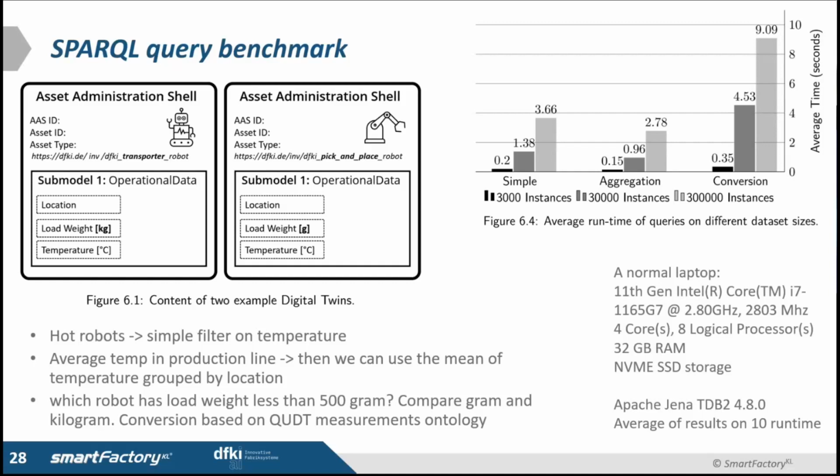So the benchmarks are on a normal laptop, so it's not an isolated or a formal benchmark. We are using Apache Jena. The results are averaged on 10 runs. We can see on a small size data set here, the response time is pretty constant and acceptable, but when we go to millions of triples, above 2 million triples, then we would have a hard time on this configuration, but on a small size data set, it works fine.